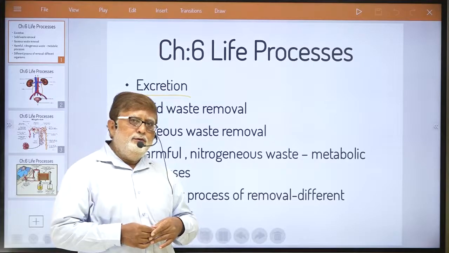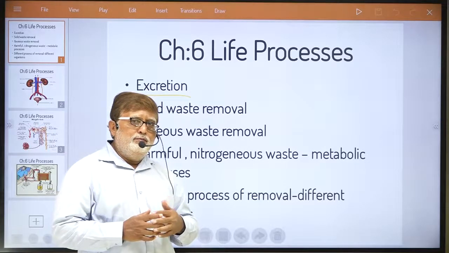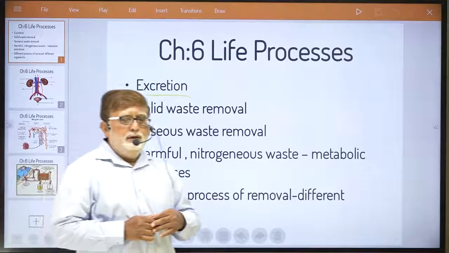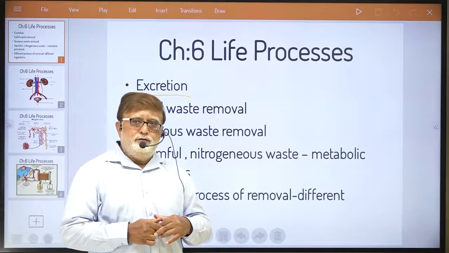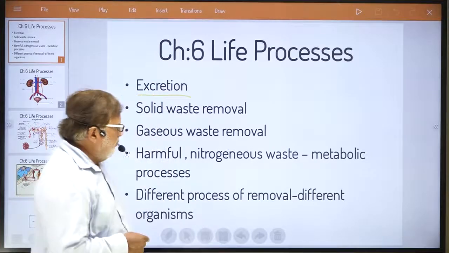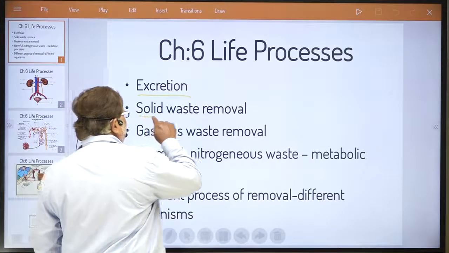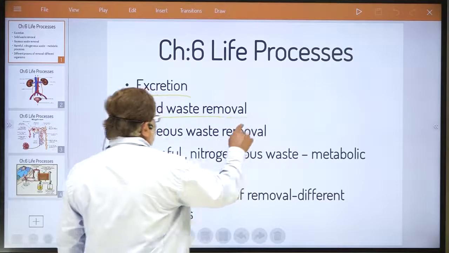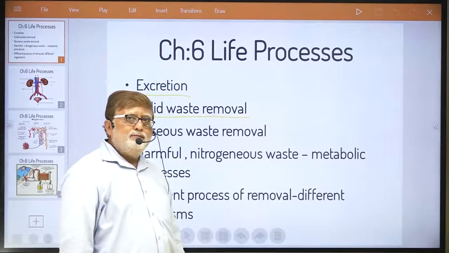We have already understood two important facts. When I was explaining the human digestive system, I told you that from our body solid waste removal can be done quite easily.